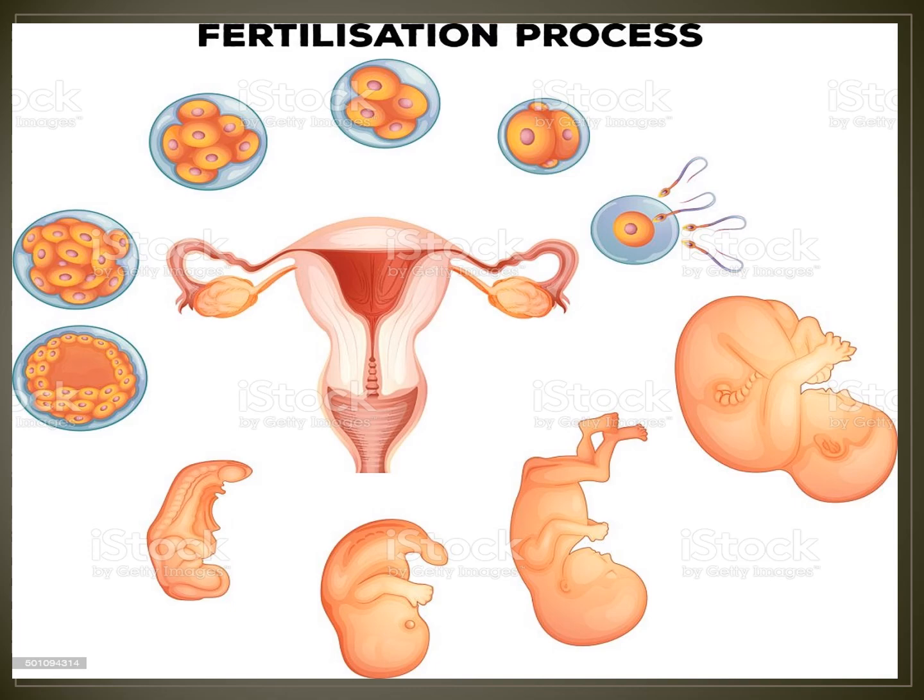The discharge of the blood and membrane of the uterine wall is called menstrual flow. This is a cyclic event that occurs every 28 days on average and is known as the menstrual cycle.